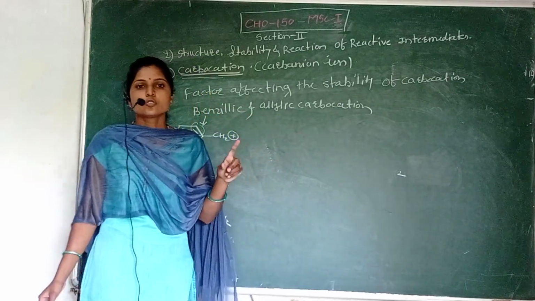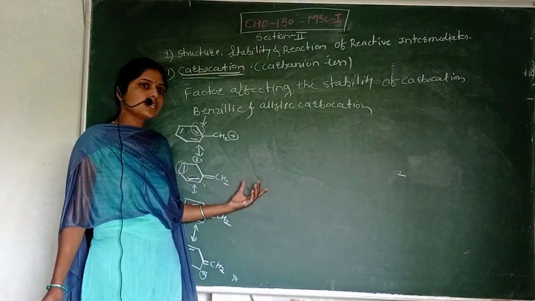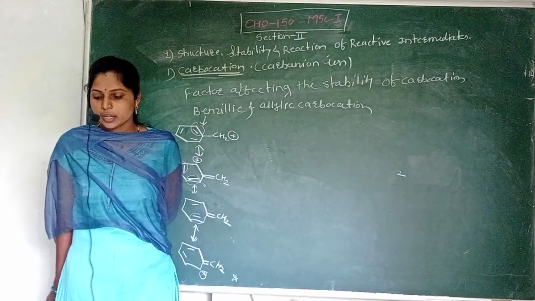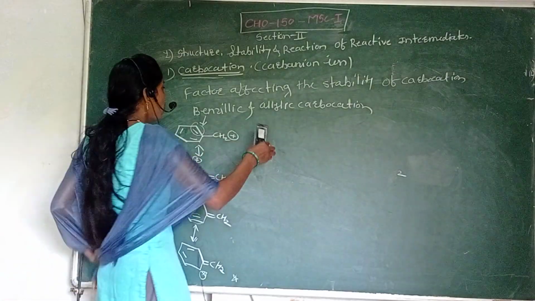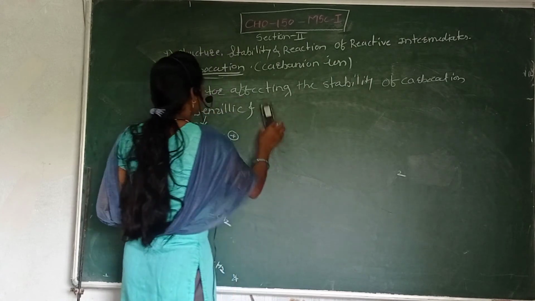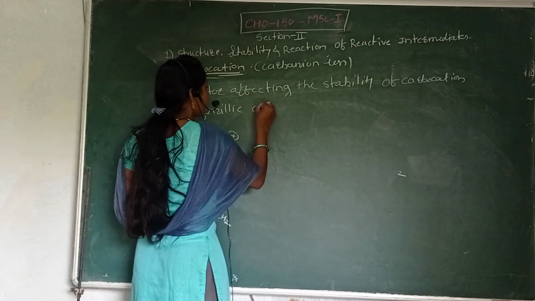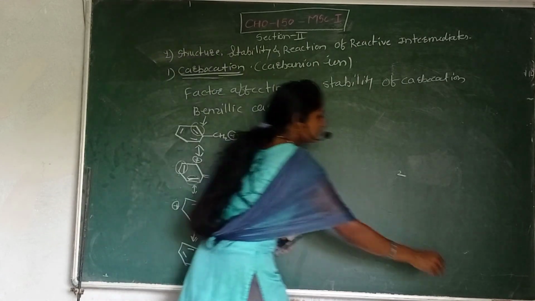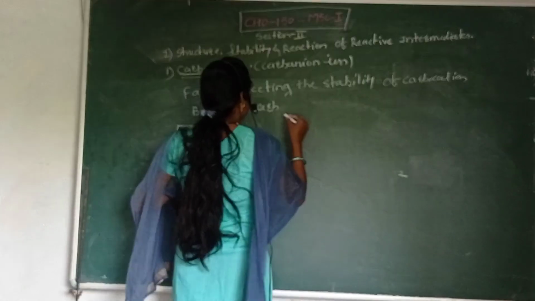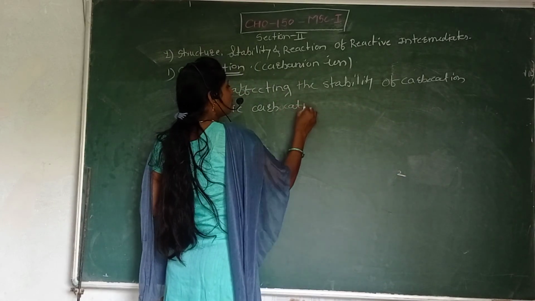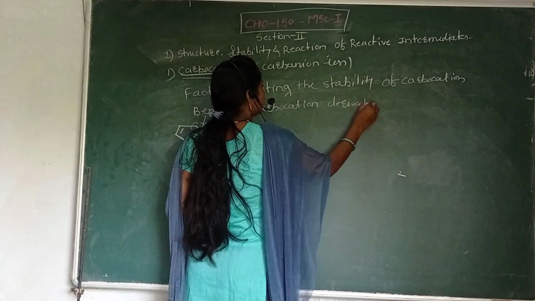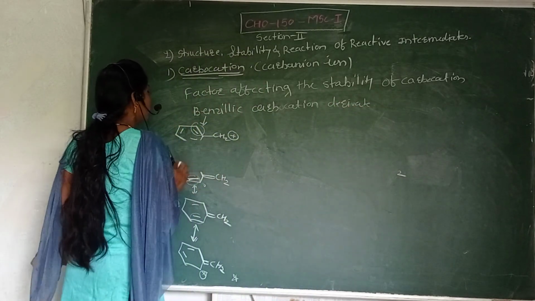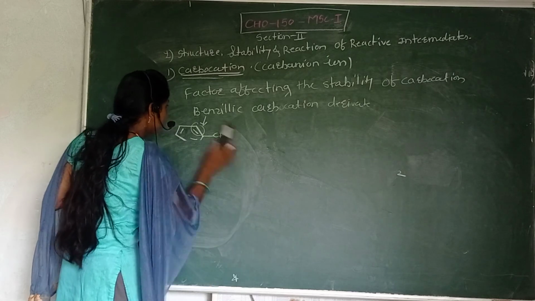As the number of resonating structures increases, the stability of the carbocation increases. We will discuss some examples of benzylic carbocation derivatives here.